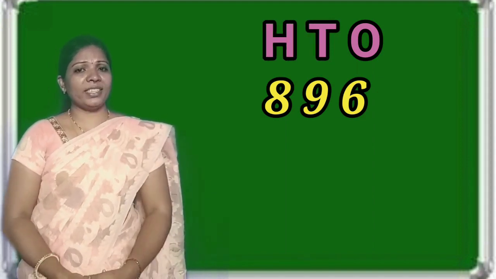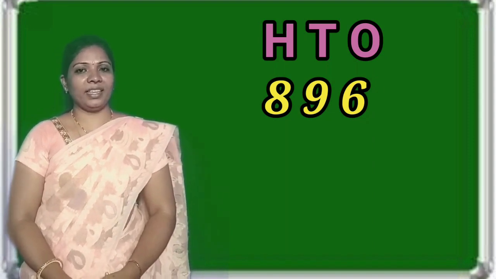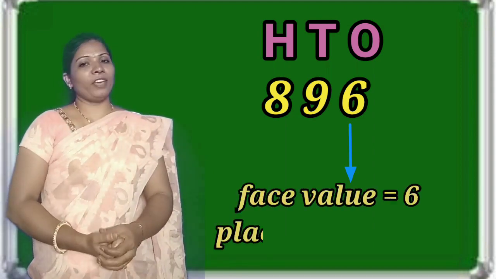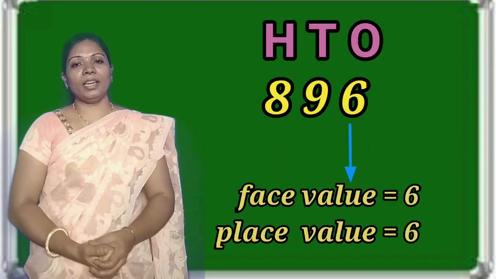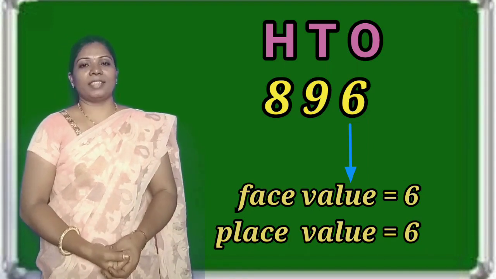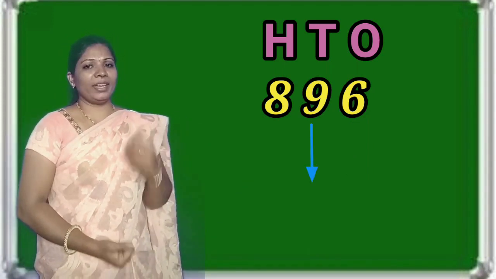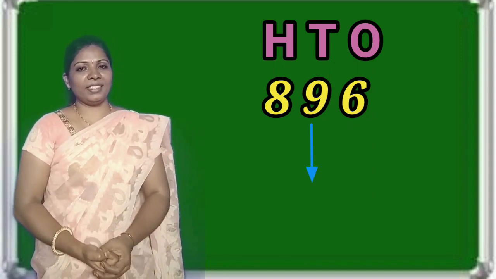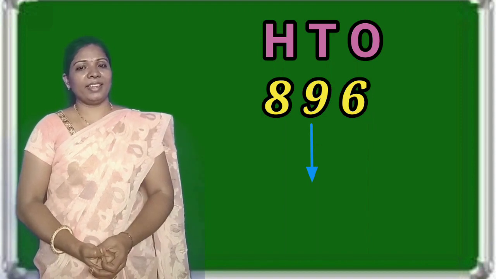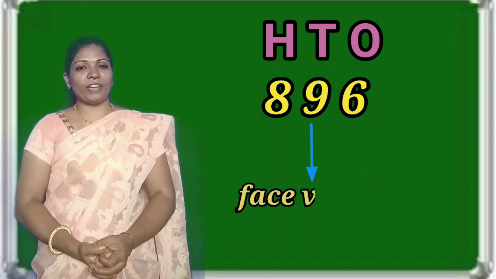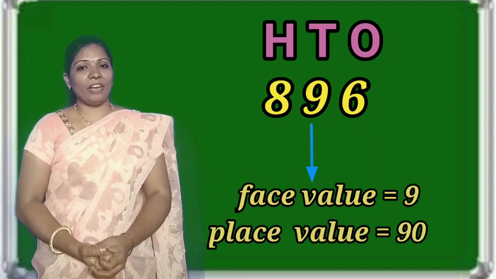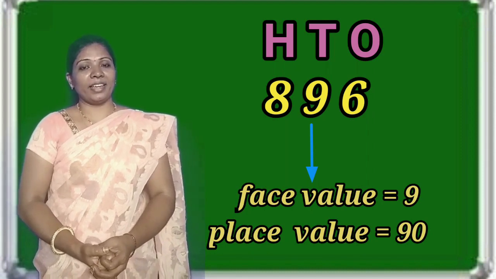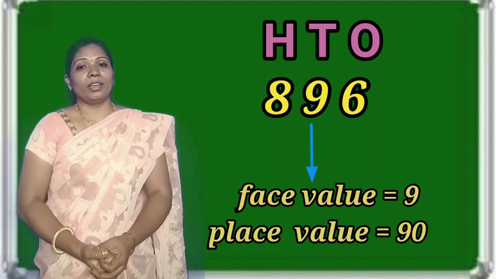In ones place, what is the digit here? Yes, that is 6. 6 is in ones place. The place value and the face value both are the same for the digit in ones place. That is 6. Very good. Coming to the tens place. In tens place, what is the digit children? Yes, that is 9. 9 is in tens place. So, the face value of 9 is 9 and the place value of 9 is 90 because 9 is in tens place. 9 tens, 90. Very good.